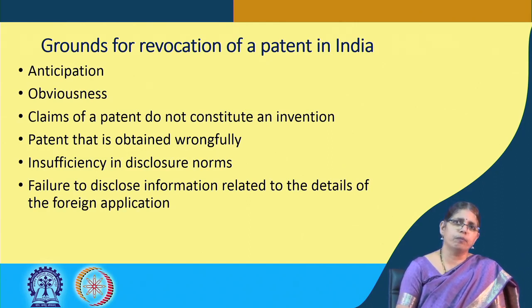If a patent is obvious in light of the prior art, this can be one ground for revocation of a patent. When the claims of a patent do not constitute an invention, that is, they are not eligible as subject matter, which means if you remember the earlier lecture, we discussed the aspects of section 3 of the Indian Patent Act, which indicates what are not inventions, what will not be allowed as inventions under the Indian Patent Act.